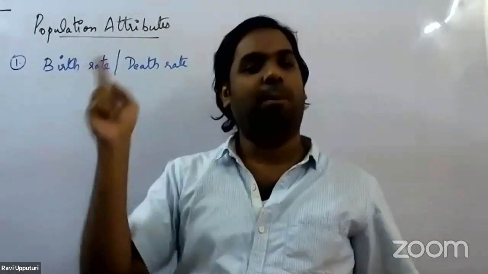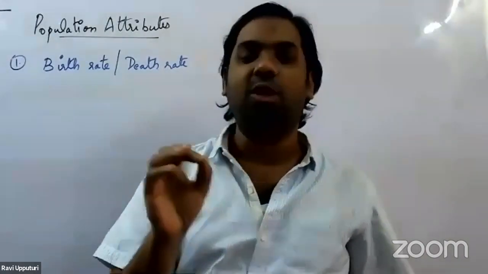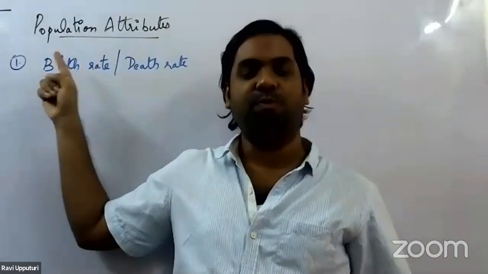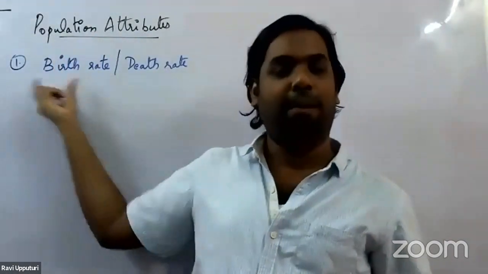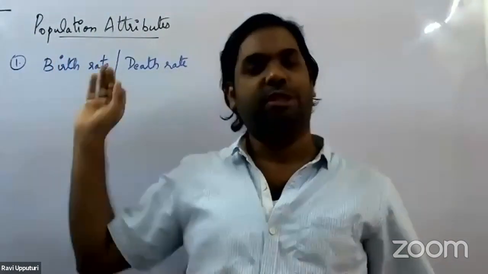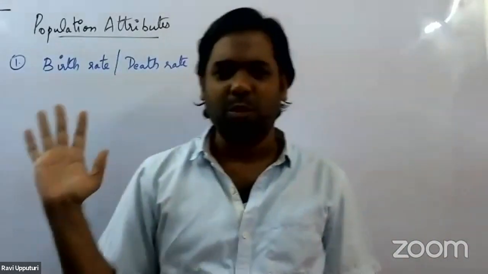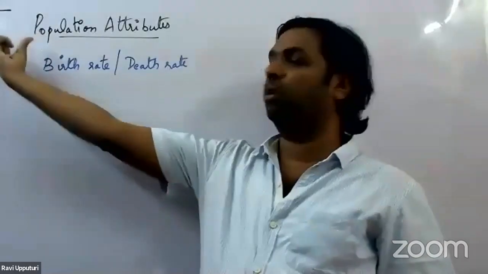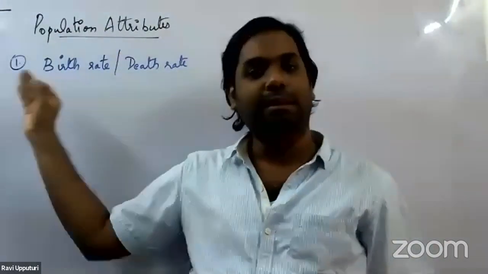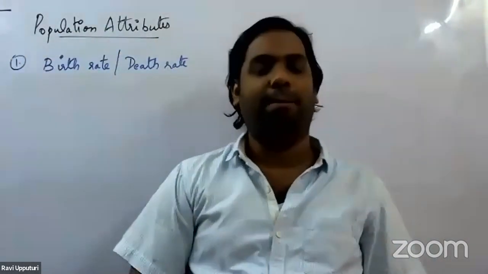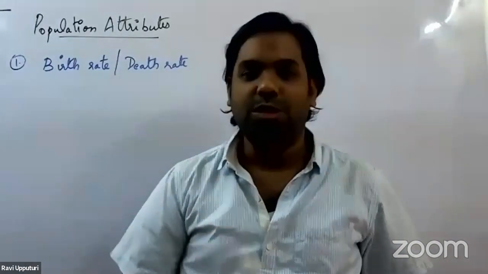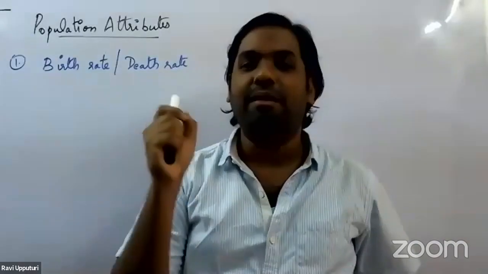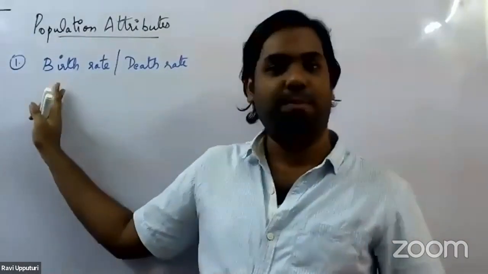So whenever we talk about population, we usually talk about birth rate. But whenever we talk about an organism, we usually refer to it as birth or death. Only in case of population, we use the term rate, birth rate or death rate. So this is the first population attribute we have, a feature specialized only for a population and not for an organism: birth rate and death rate. What do we mean by birth rate? The number of individuals added to a particular population at a given time period is referred to as birth rate.